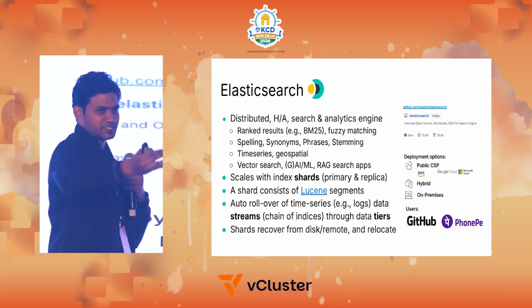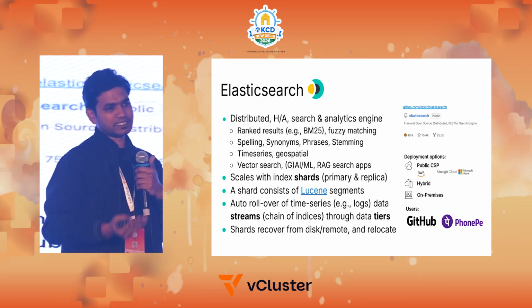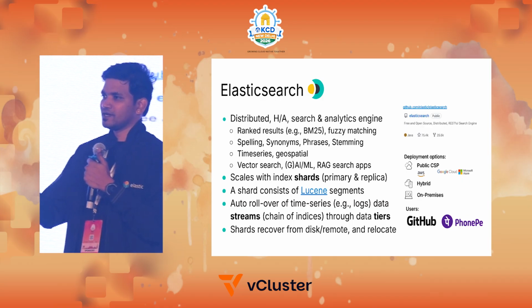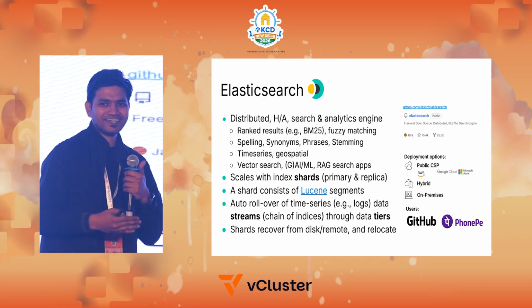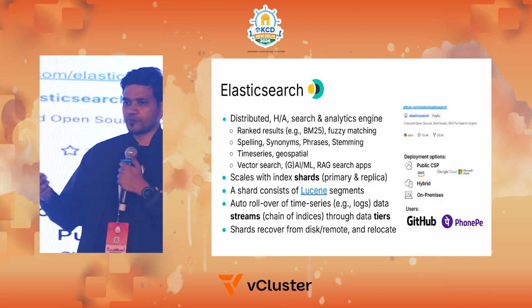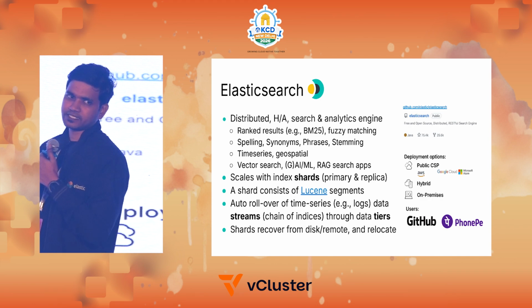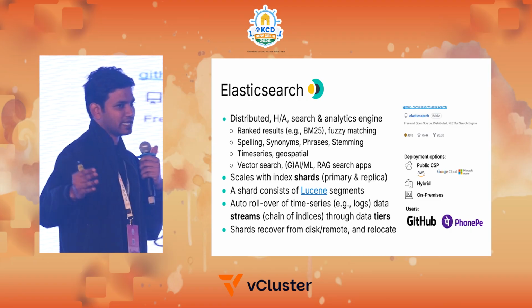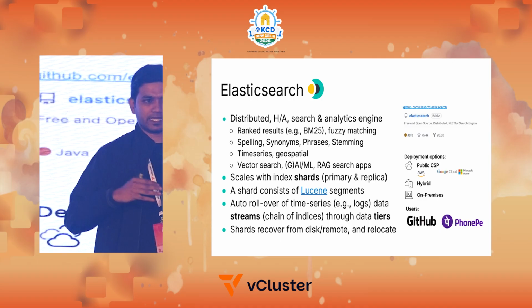Whatever repos you are searching on GitHub, Elastic is the backend system supporting the search. And if you have not used GitHub, by any chance, if you have used PhonePe, all the observability systems on PhonePe run on Elastic. There's a very nice blog they have written in terms of scale, how they were able to scale Elastic, all the auto scaling and everything.